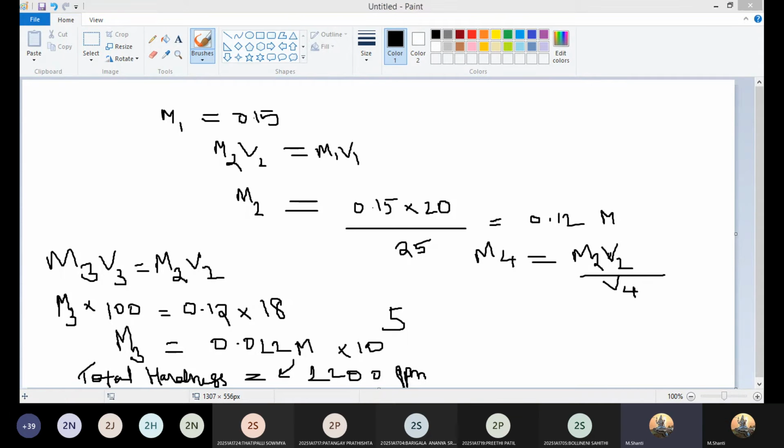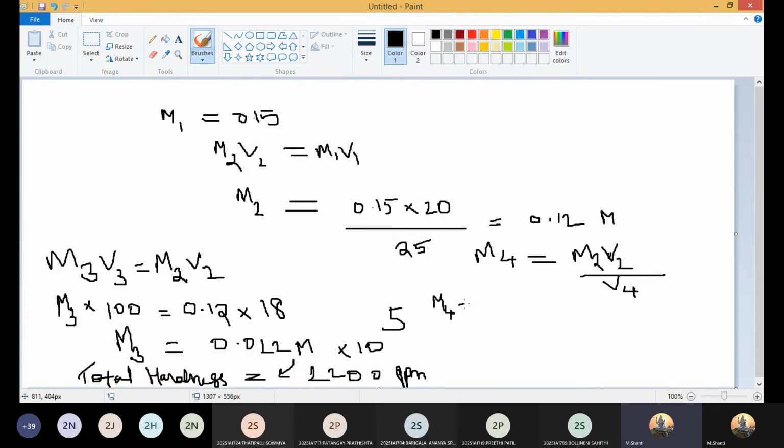In the fourth step, the water is boiled and filtered, and you can see in the problem it's mentioned that the sample water after boiling required 12 ml of EDTA solution. But V4 is not given, so we just have to assume V4 as 100 ml only.